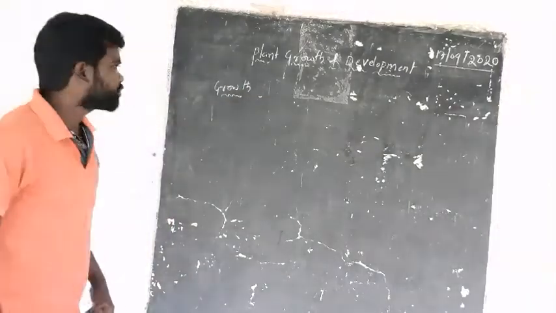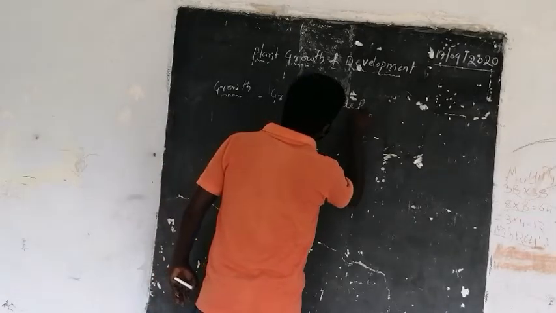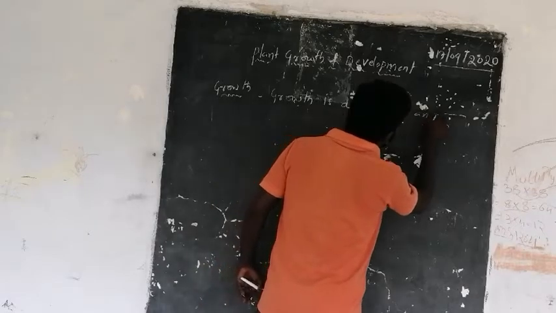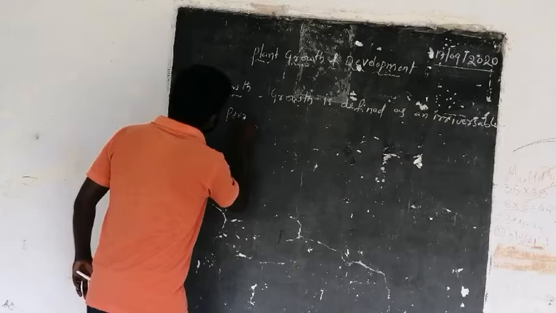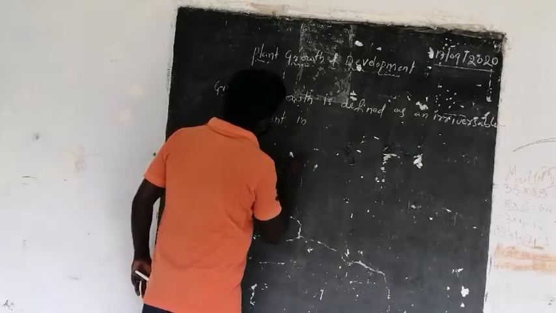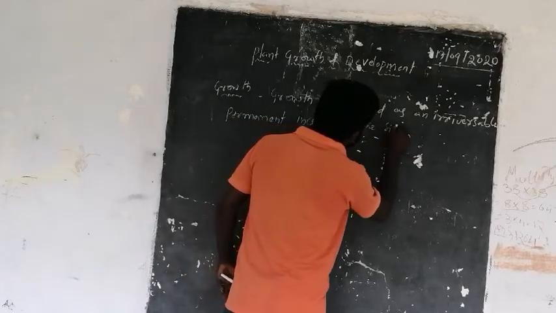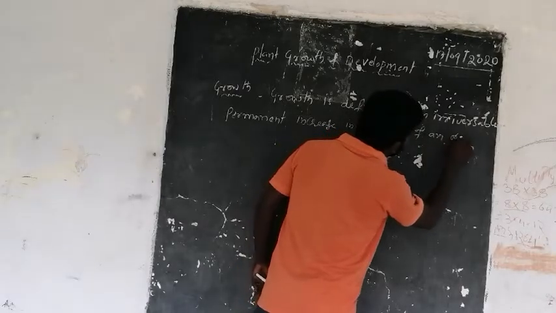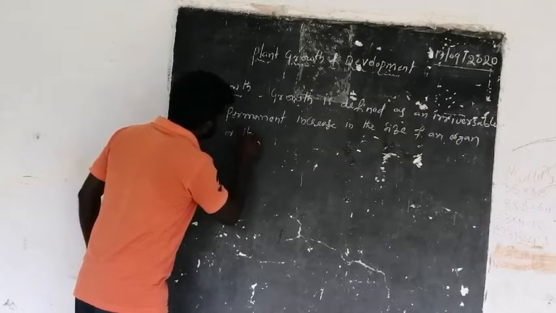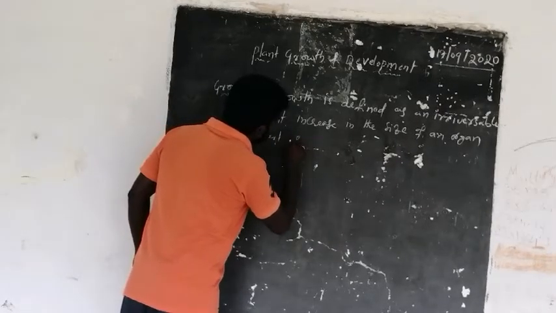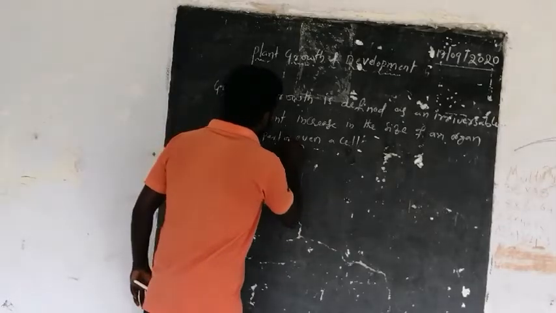Growth is defined as an irreversible, permanent increase in the size of an organ or its part, or even a cell.